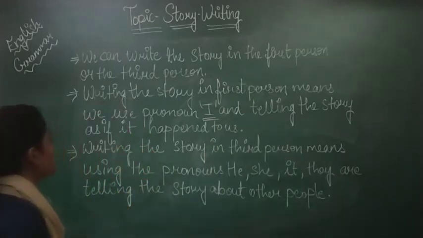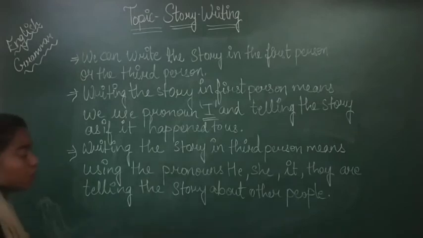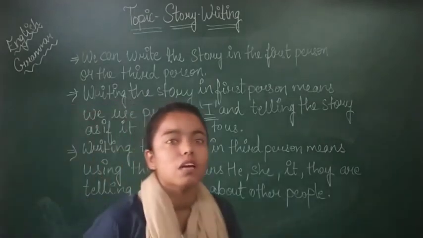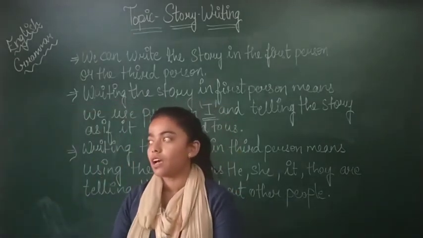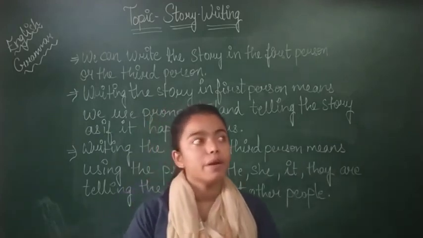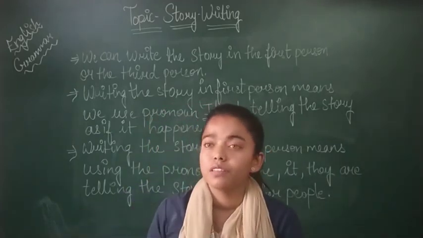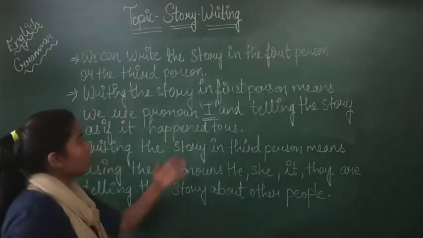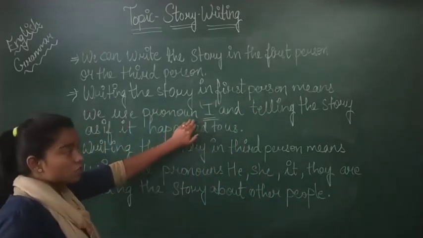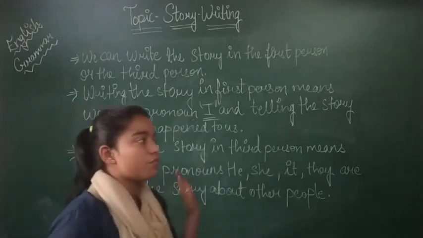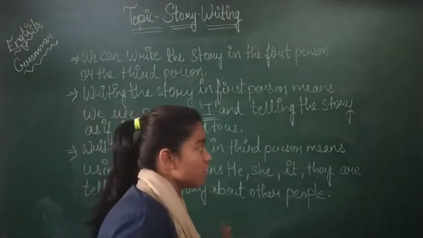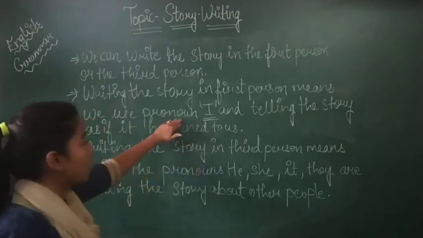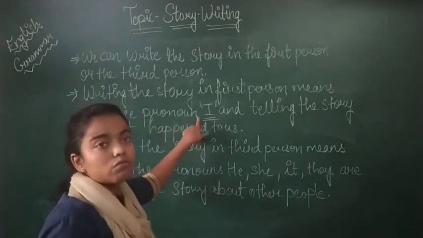And telling the story as if it happened to us. As I told you, first person means we use the pronoun I in it. I am going, I was going here, I met that person, I have met that person, I will meet that person, like that. While writing the story in the first person, as it is a true story, we are writing our own real story. So at that time we will use the pronoun I in it.